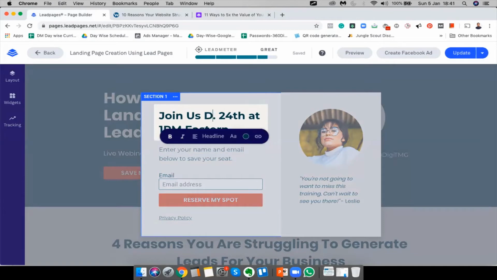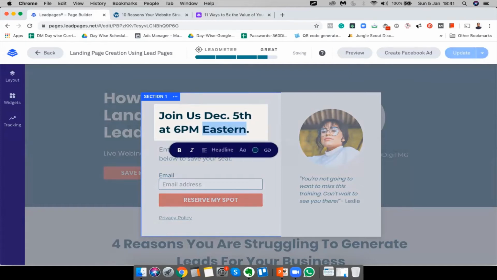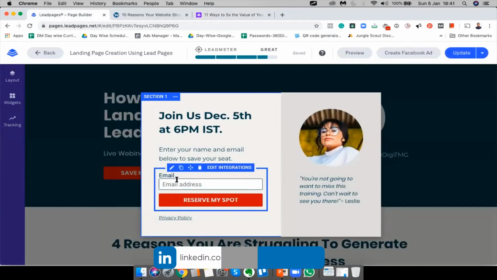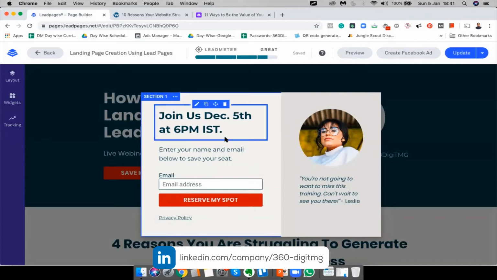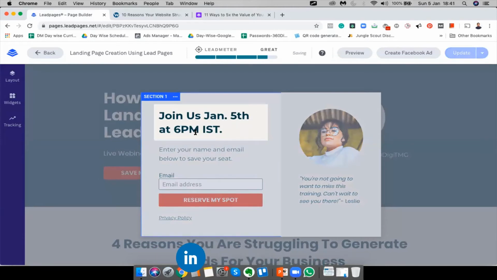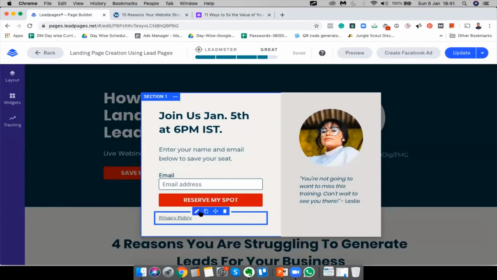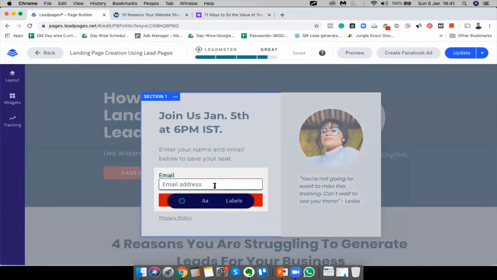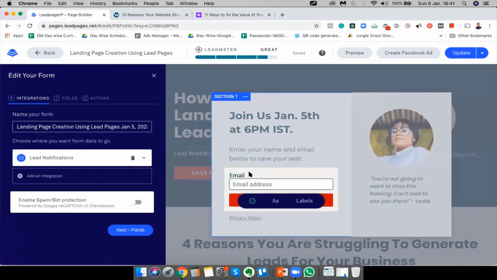Join us December, today is 5th at 6 p.m. IST. Enter your name and email. So January. Oh, sorry, my bad. It's just an example. So enter your name and details below to save your seat. And here's the thing, there's no field for name. So we are going to fix it. I'm going to click on edit. Hang on. And if I clicked on it, I got this.